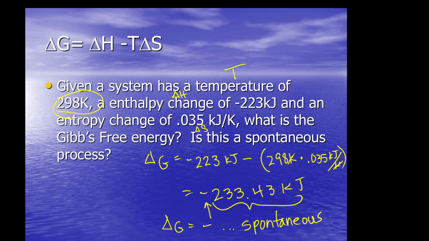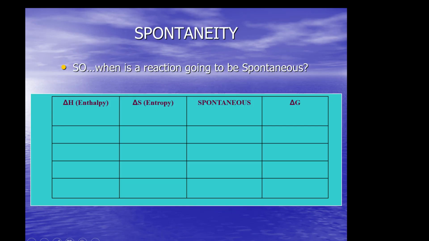So, what is the Gibbs free energy? Right there. Is it spontaneous? You bet. Yes, because negative delta G means spontaneous. Okay, so we can predict spontaneity using values for delta H and delta S.